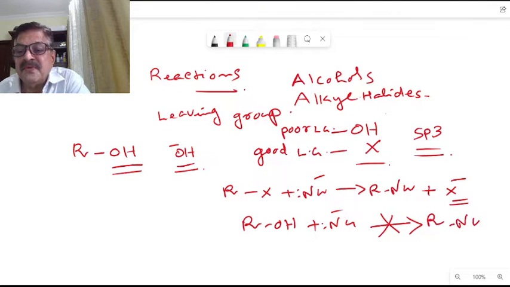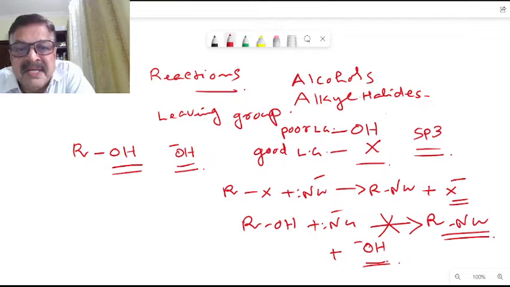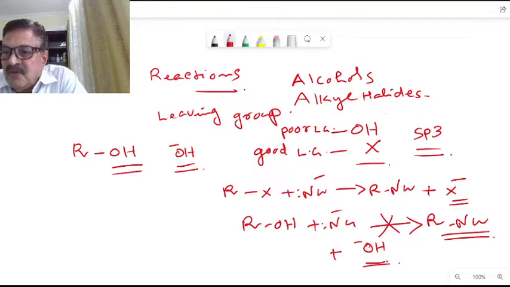So what should we do for the alcohol to undergo reaction, because this OH minus is a strong base and a poor leaving group. That is the primary difference between alcohols and alkyl halides. Alkyl halides contain a very good leaving group, X, the halogen atom, whereas alcohols contain a strong base OH minus, and therefore a very poor leaving group. Therefore, nucleophilic substitution with an alcohol as a starting material, where displacement of the OH minus is involved, is not that easy.